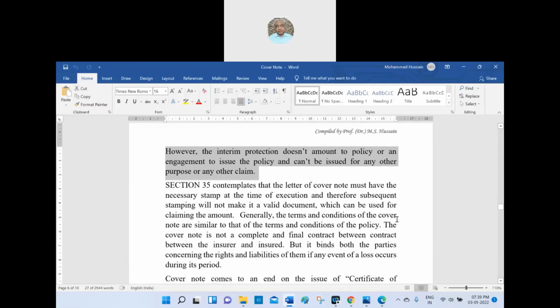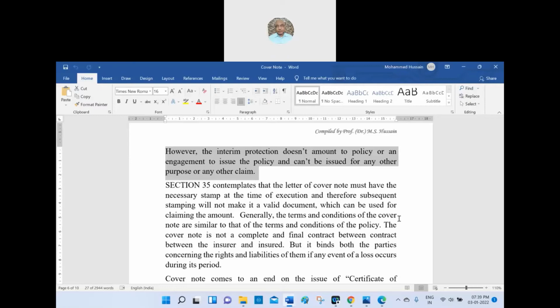Yes, can you read what I highlighted here? Yes. Anyone? Can anyone unmute and read what I highlighted there on the screen? However, the interim protection does not amount to a policy or an engagement to issue the policy and cannot be issued for any. Okay, now I will make it out. Repeat it. However, the interim protection does not amount to a policy or an engagement to issue the policy. Yes, I am reading now. Now you should stop.